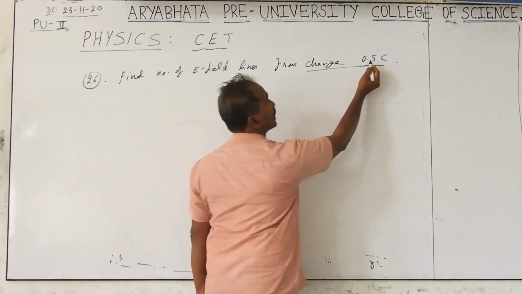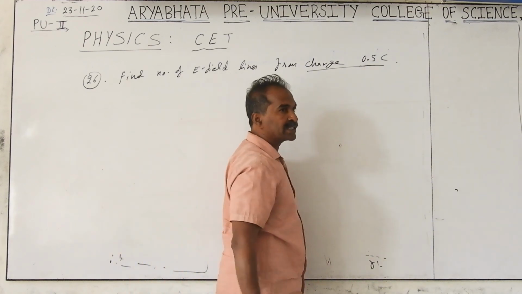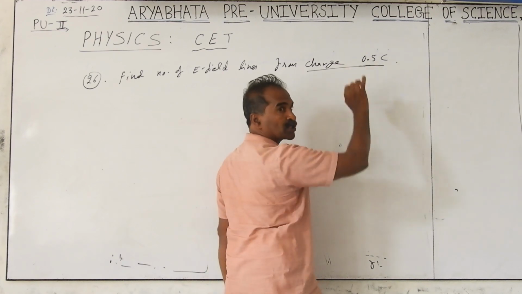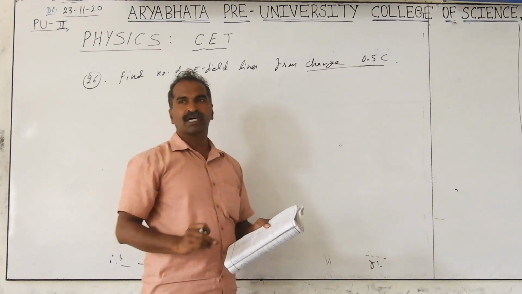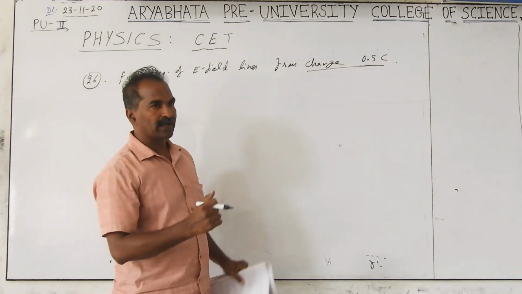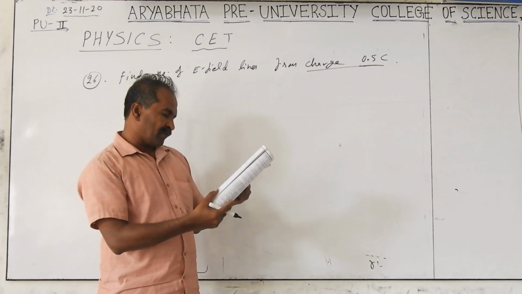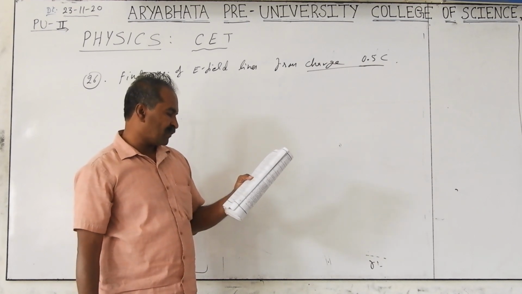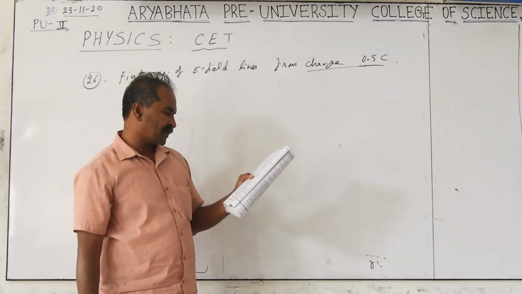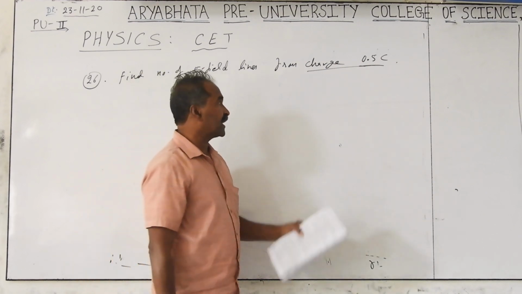But if simply a value is given, a number like 5, 2, 3, 4 with no plus or minus given, it is supposed to be plus. In the question they did not mention a positive charge, but I will take it as positive. Find the number of electric field lines for the charge 0.5 coulombs in a dielectric medium of constant 10.